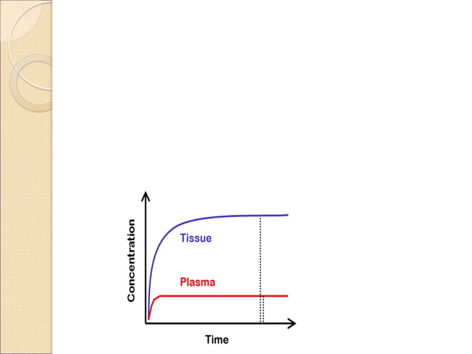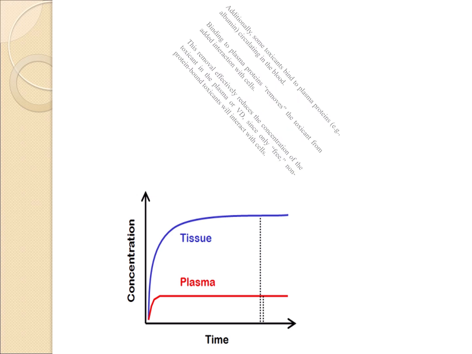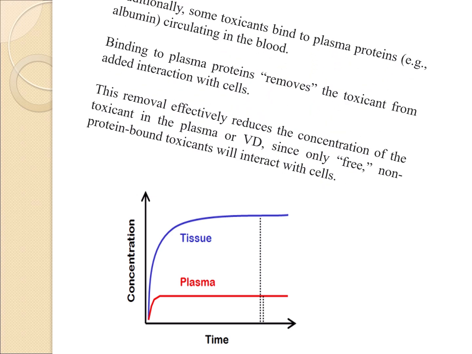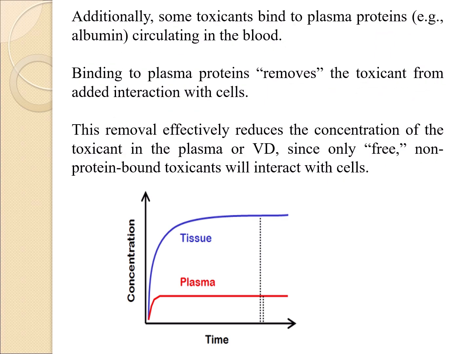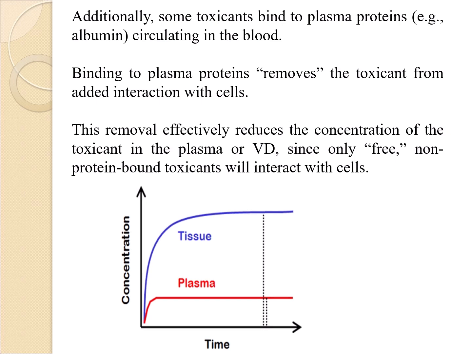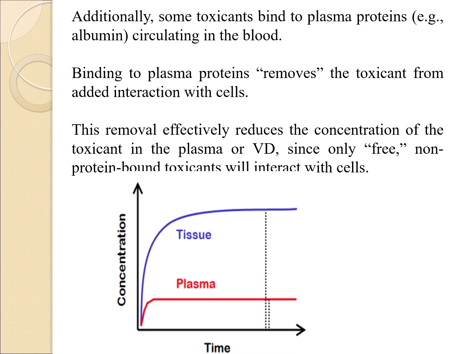The validity of the apparent VD can be further compromised by toxicants that undergo rapid storage, biotransformation, or elimination. Additionally, some toxicants bind to plasma proteins, for example albumin, circulating in the blood. Binding to plasma proteins removes the toxicant from further interaction with cells.